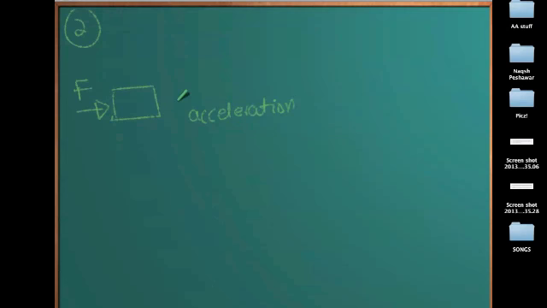Whenever a force is applied, it will cause an acceleration, and we will denote acceleration with 2 arrows. So whenever a force is applied, an acceleration will be the result of that force, and that acceleration will be directly proportional to the force, and inversely proportional to the mass.